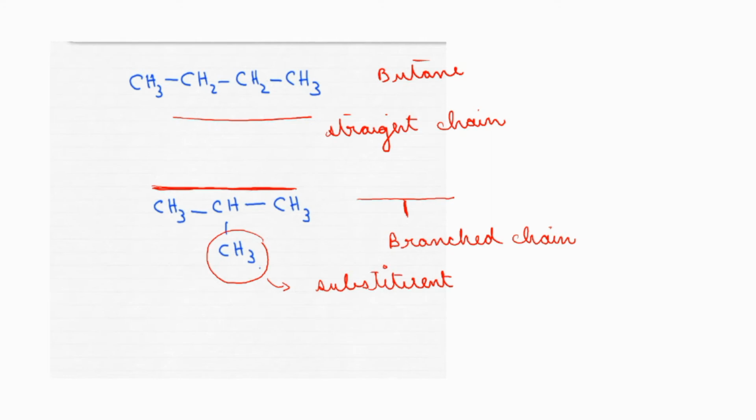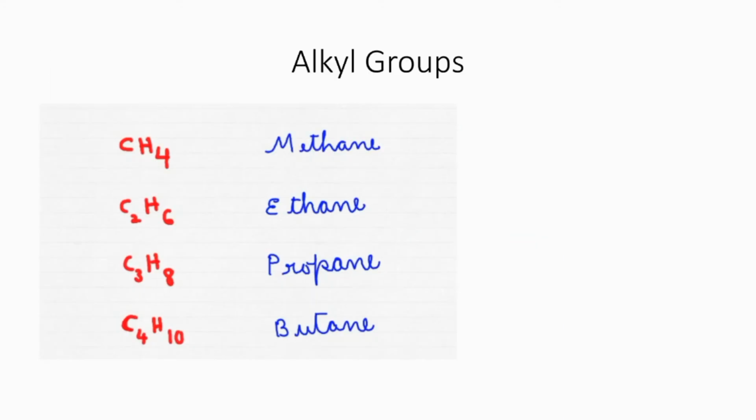I have kept one more page to understand that concept. Whenever 4 hydrogen atoms are attached to this carbon, we know that this is methane. How will it be? 4 hydrogen atoms will be present around it. Now, I am removing one hydrogen atom from here. Then how does it look? We can write it like this. And if one hydrogen atom is removed from methane, we call this group the methyl group. Got it? We are telling how to name the substituent.